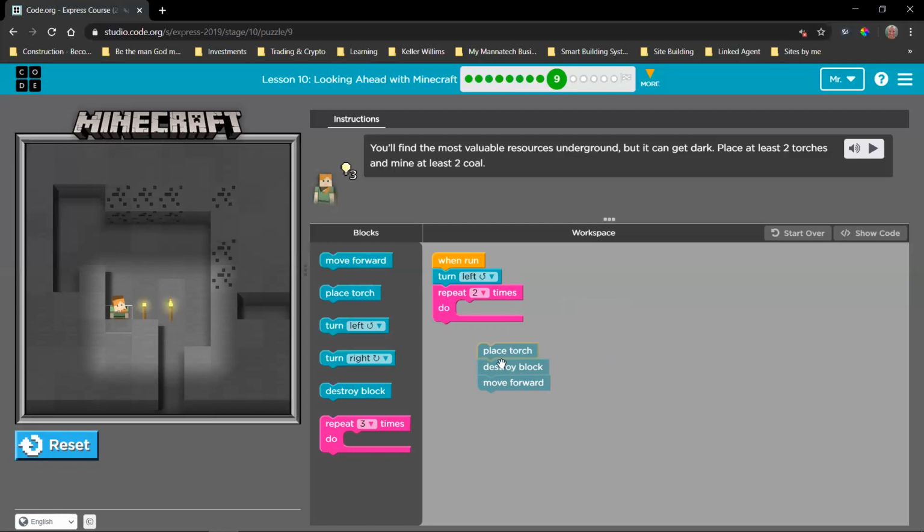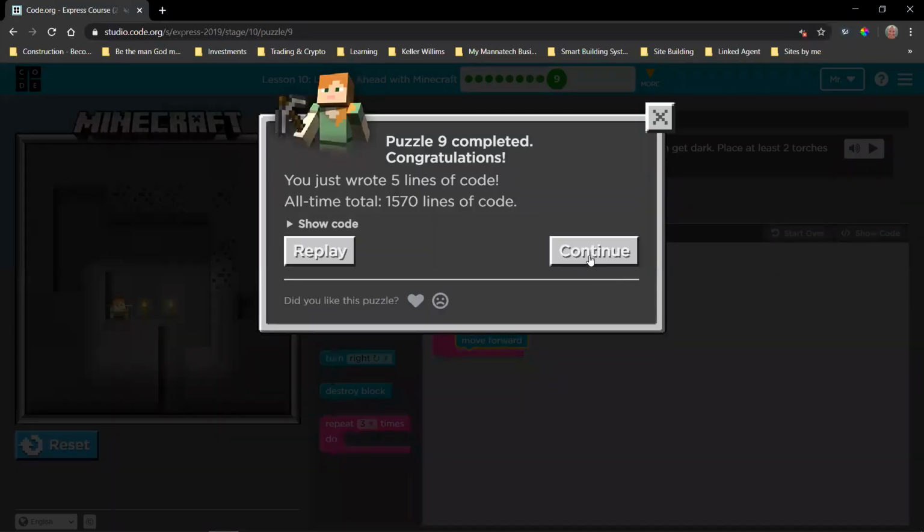Then we saw that this sequence is good. So we want to use it twice because we have to place 2 torches and we have to collect 2 coal. So instead of creating this entire thing again and having 6 blocks of code, we put this inside a repeat. Now the repeat says this sequence of code, you're going to do this 2 times, okay? And now we're only using 1, 2, 3, 4 blocks instead of 6, right? I'm just going to reset this, run it again, and then we can move on. Okay, great.